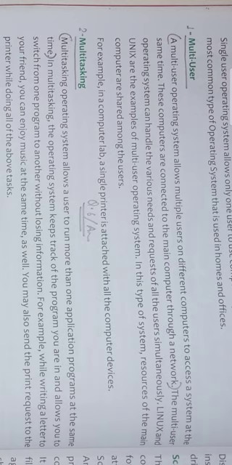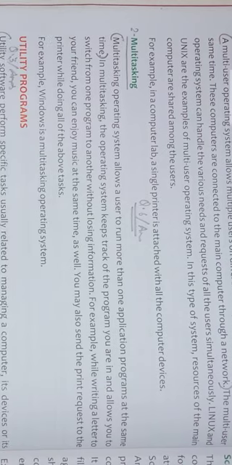Okay, now what is multitasking? So let's read about it. A multitasking operating system allows a user to run more than one application program at the same time. It means you can run two or three applications at the same time. You can write a letter while you listen to music. You can also do some other work at the same time with different windows on a particular monitor screen.